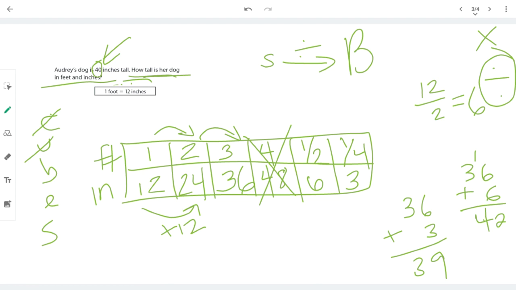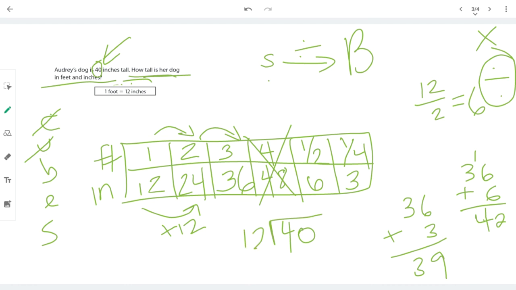Maybe we should use that student's device to help us out. We kind of figured out that if we're going from something small, like inches, to something big, like feet, we can use division. Let's use that instead. What is 40 divided by 12?